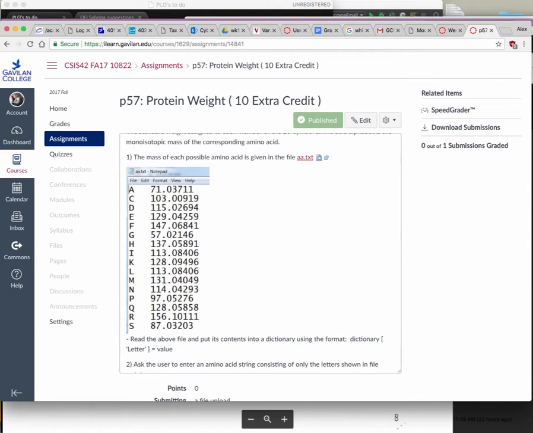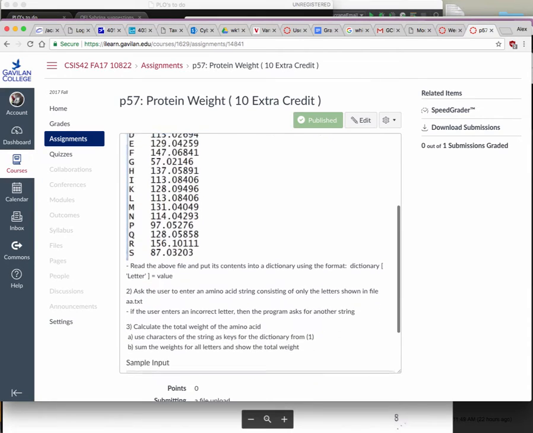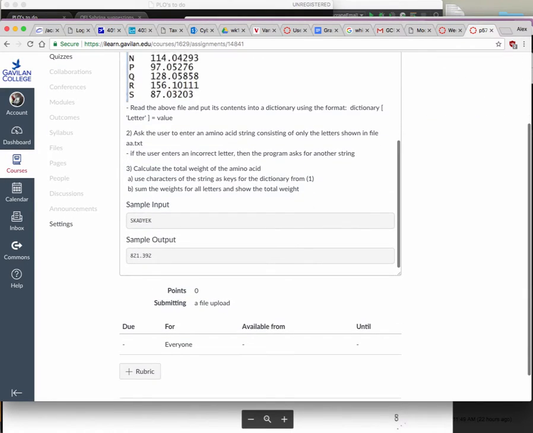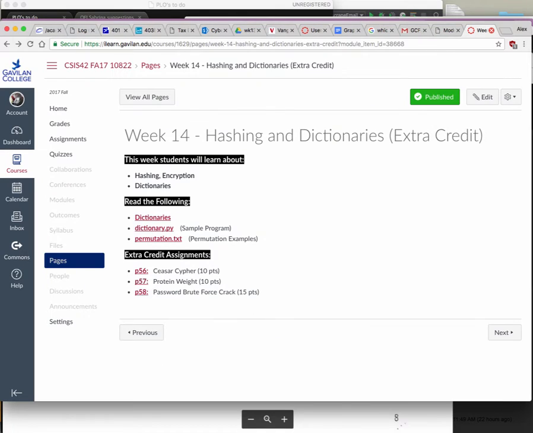So you're going to read that file, put it in a dictionary, and then calculate a protein weight based on its amino acid content, whatever. Okay. So there you go. Now you have a practical biology example in case you want it.